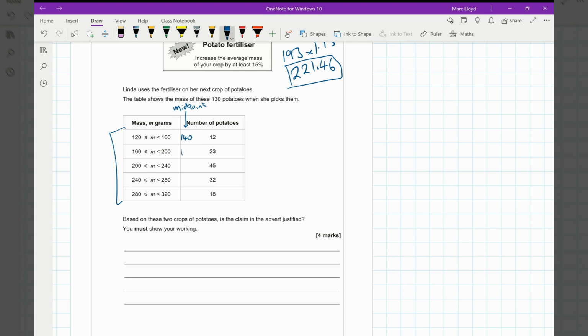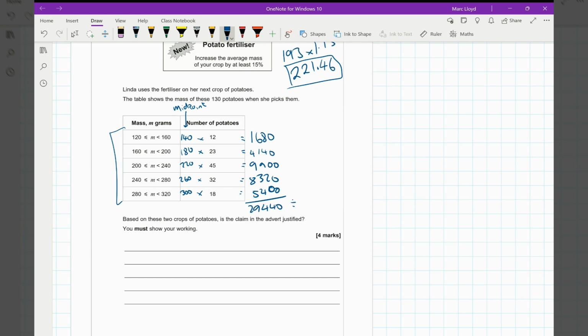So 140, 180, 220, 260, and 300. You must always be very, very careful as well because you can't guarantee that those groups are going to be the same distance apart. So always check your midpoints. Okay, so we're going to multiply through and get these values. So 1680, 4140, 9900, 8320, and then 5400.